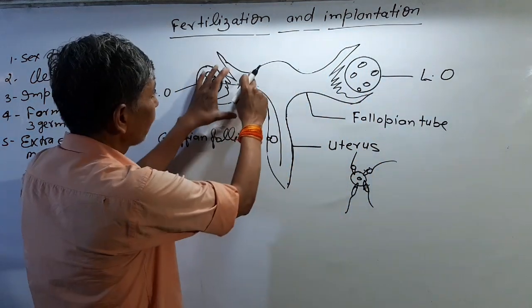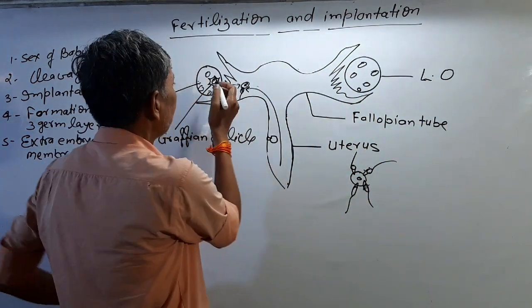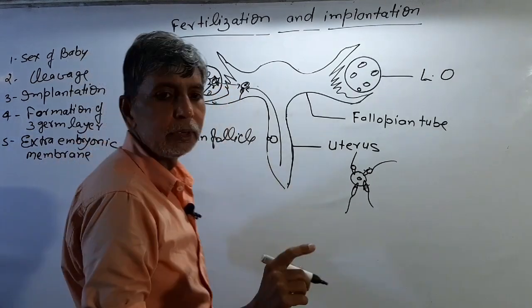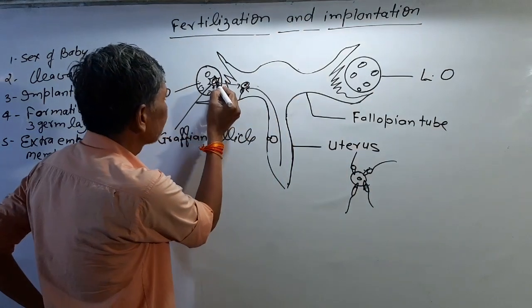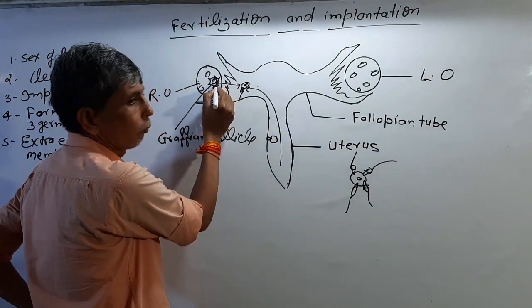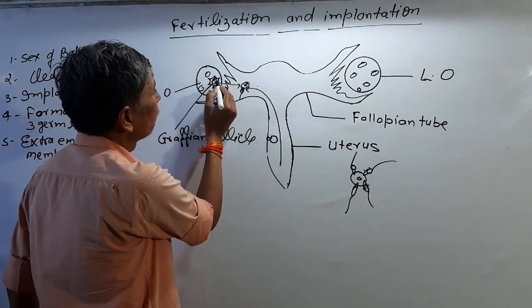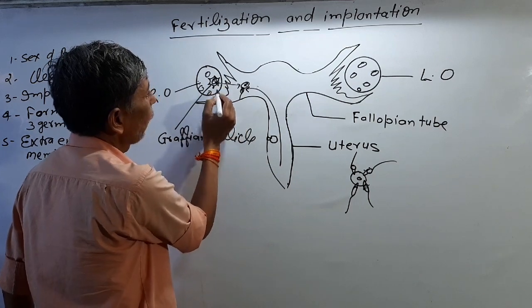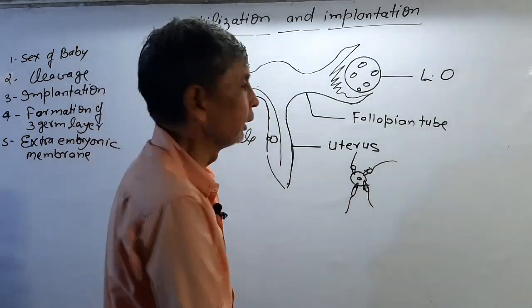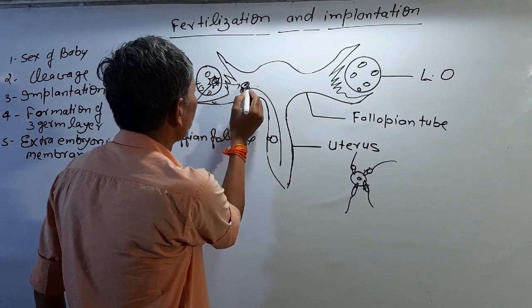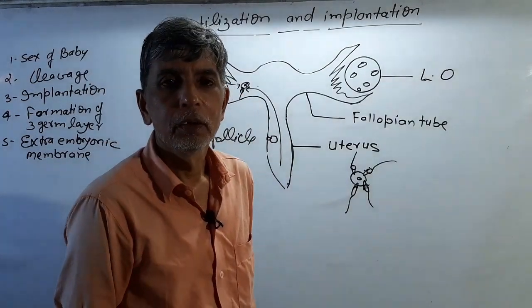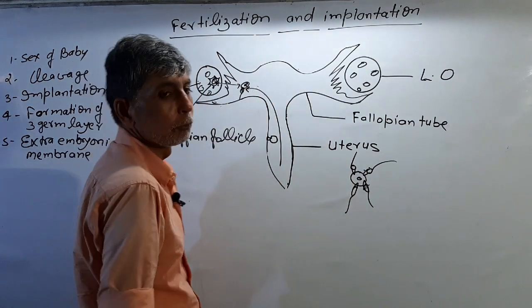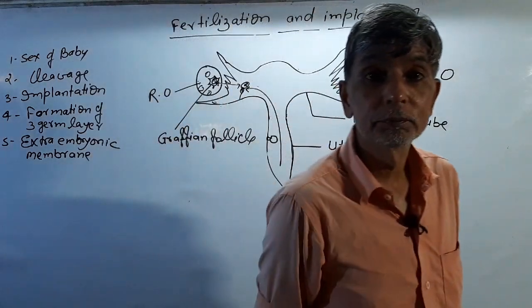You see a diagrammatic representation here, the ovary. In one menstrual cycle, one Graafian follicle matures. This is the Graafian follicle, and these follicles mature, and at the time of the 14th day of the menstrual cycle they rupture and the ovum is released here. This is called ovulation. The release of the ovum from the ovary into the fallopian tube is called ovulation.